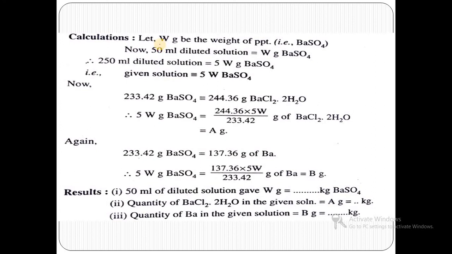Calculations are the same as for iron: W gram weight, that is, the 50 ml dilution is equal to W gram, then 250 ml means 5W gram in the given solution. So 233.42 BaSO4 is equal to 244.36 BaCl2·2H2O. Then we divide all this by 5 times W and get A gram. A means the quantity of BaCl2 in the given solution, and after that, by equating this, we get the actual quantity of barium in the given solution.